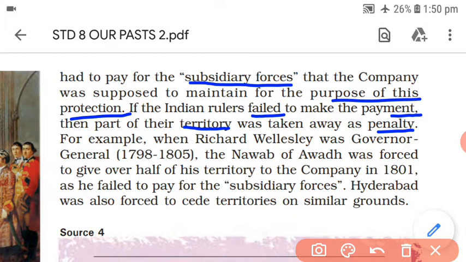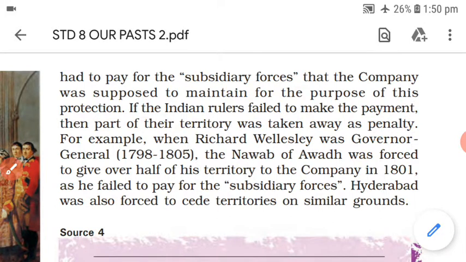As you can understand, if a ruler is not able to pay for these forces, because the ruler himself was not able to keep his own armed force, so he had to be dependent on these subsidiary forces, and for that he had to pay. If he or she fails to make the payment, then part of his territory would be taken away as a penalty.